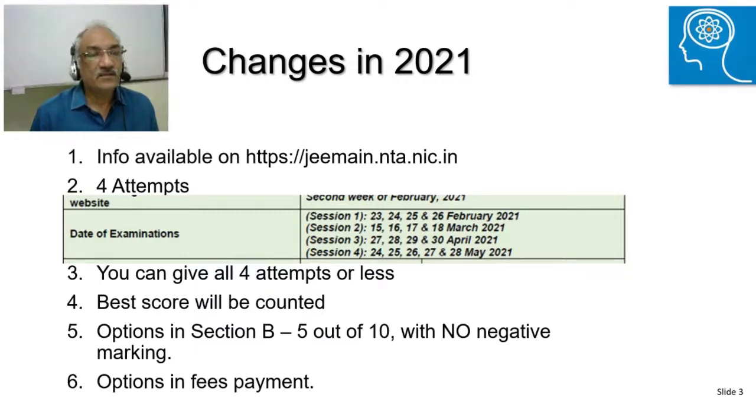Then the next change that has happened is that there are options in section B. Previously, JEE Main never had options, but this time, out of 10 questions in section B, you can attempt any five, and there's no negative marking for section B. There are also options for fee payment, which you can look at on the website shared here, https://jemain.nta.in.